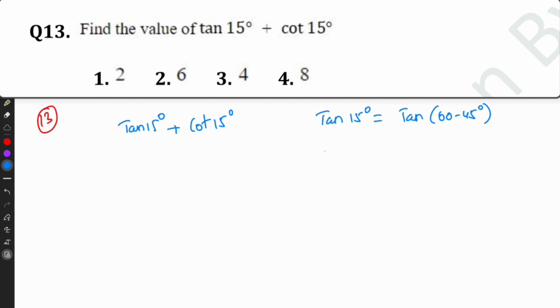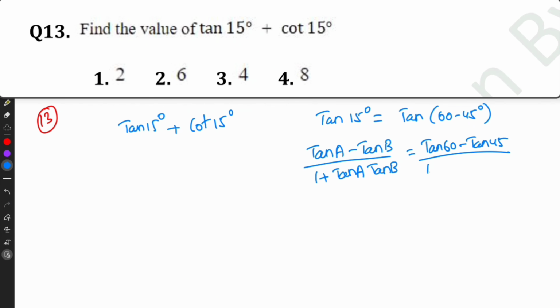So tan A minus B equals tan A minus tan B divided by 1 plus tan A tan B. So we can write it as tan 60 minus tan 45 divided by 1 plus tan 60 tan 45. Tan 60 is root 3, minus 1 divided by 1 plus root 3 into 1, root 3 only. Tan 15 equals root 3 minus 1 divided by root 3 plus 1.